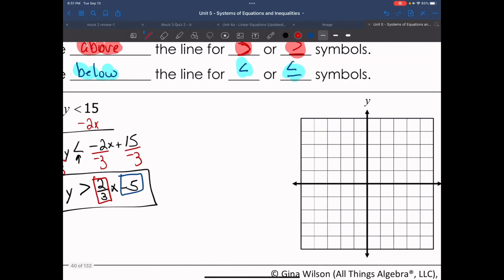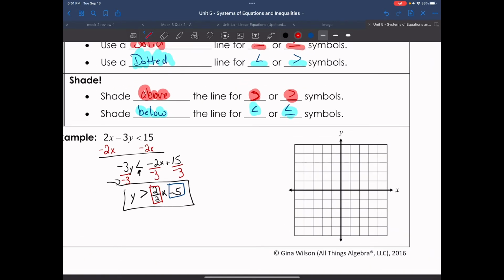So let's go ahead and graph this real quick. The first thing is we're going to negative 5. So we're going to go down 1, 2, 3, 4, 5, put a point. My slope says I go up 2, so I go up 1, up 2, and I go to the right 1, 2, and 3, and put a point. Now, let's go ahead and do our line.